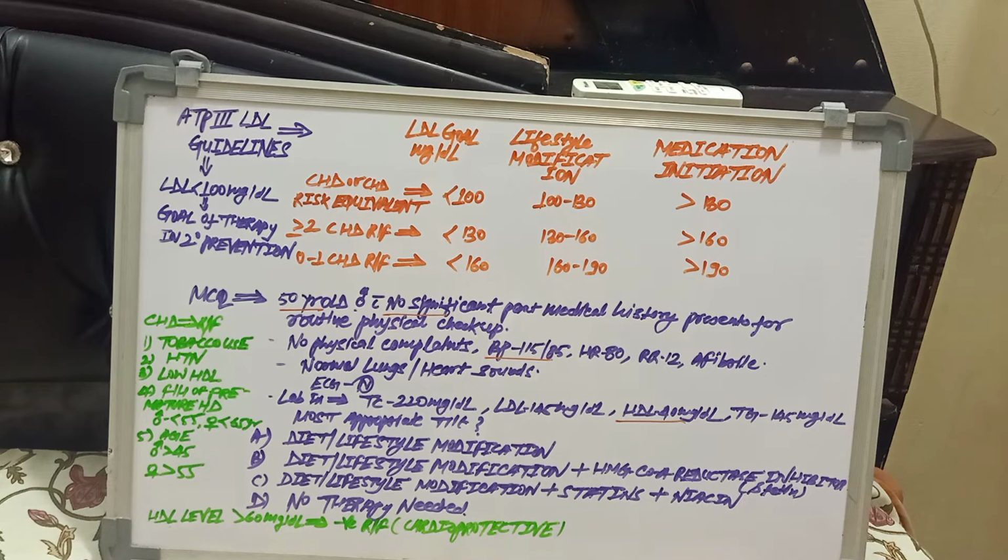Fourth is family history of premature heart disease, where the age considered is less than 55 years for male patients and 60 years for female patients. Fifth one is age, which is also an important risk factor: more than 45 years for males and more than 55 years for females.